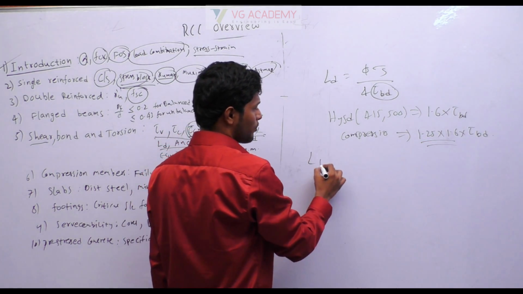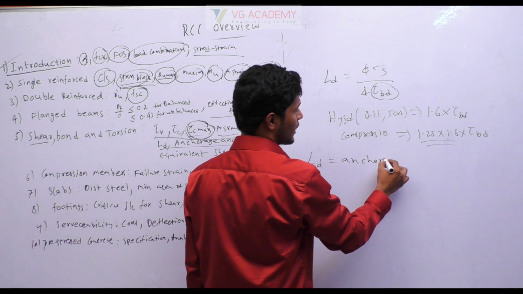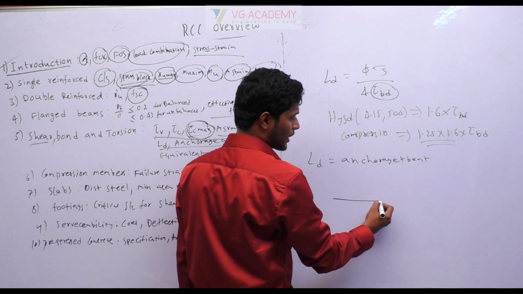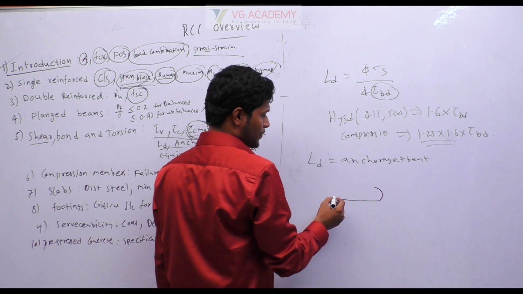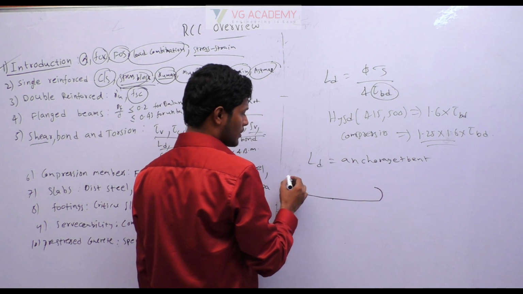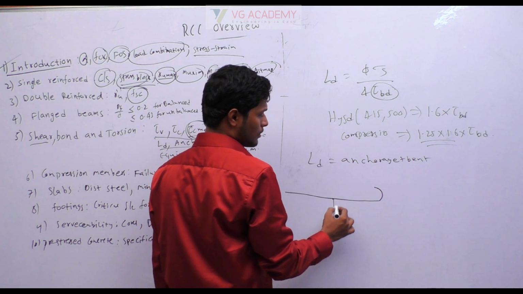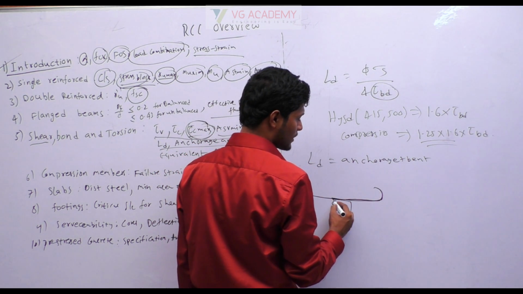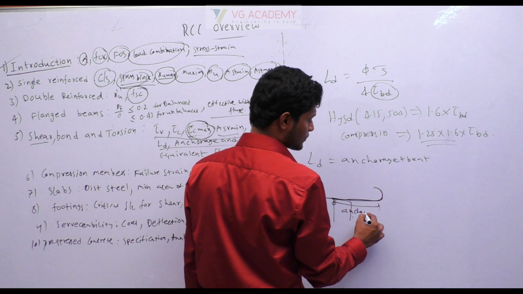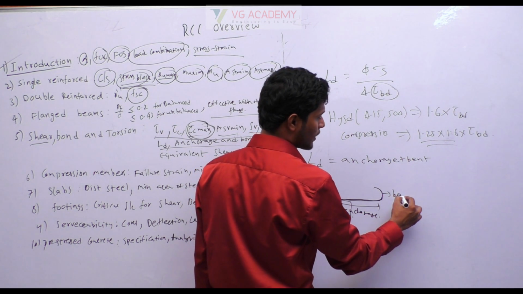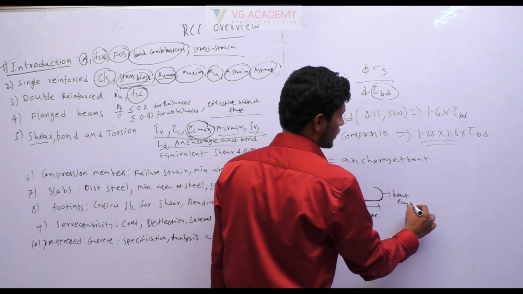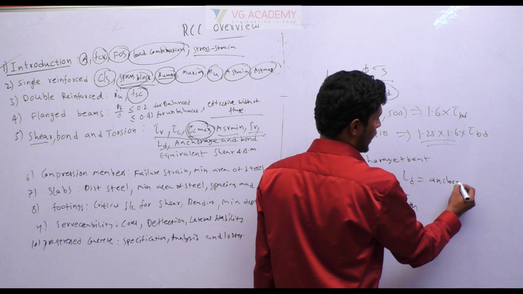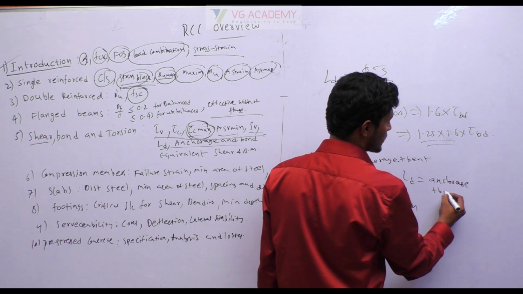And this development length is equal to anchorage plus bent. Okay. So anchorage means the extended length, plus bent. Suppose you have a reinforcement bar here till the support. From the support we will extend this bar. This extended length is called anchorage and this is called bent length. This LD should be equal to anchorage plus bent length.